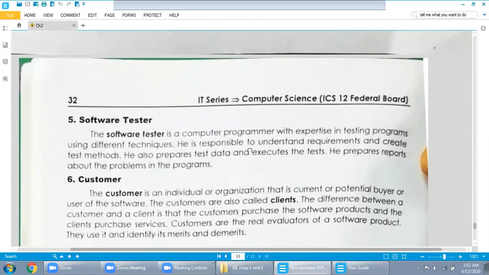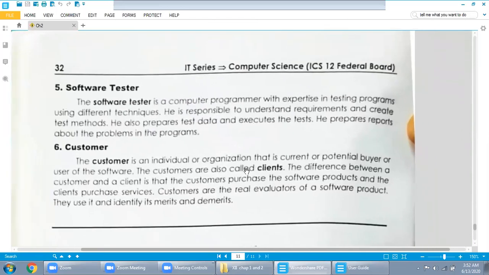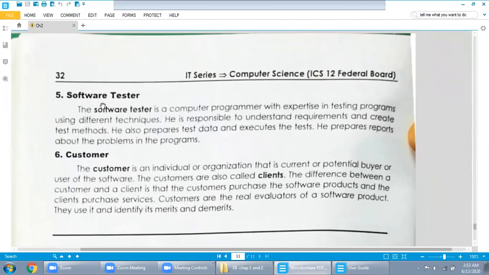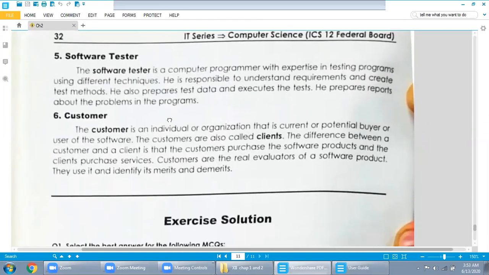Next one is software tester. The software tester is a computer programmer with expertise in testing programs using different techniques. He is responsible to understand requirements and create test methods. He also prepares test data and executes the tests. He prepares reports about problems in the program. So this one is known as software tester.